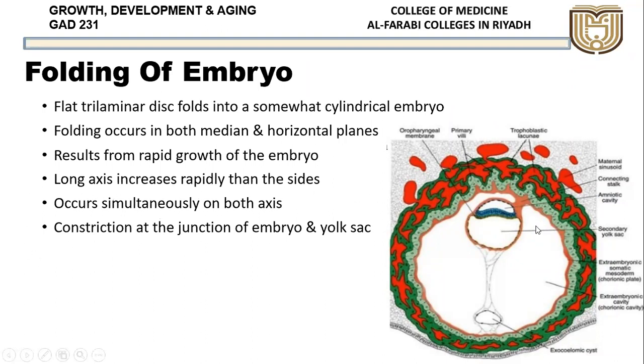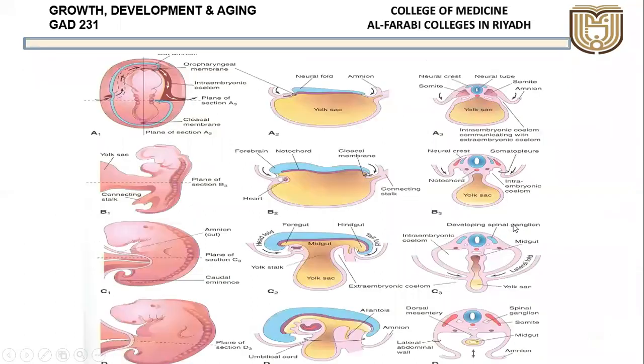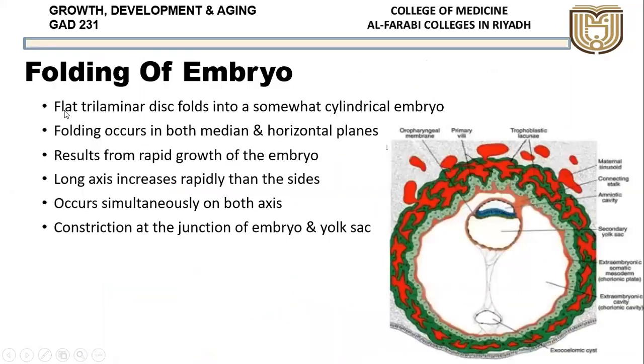The long axis increases more rapidly than the sides. Okay, the long axis, this is the long axis which you are seeing, will increase more rapidly than the sides. So these are the sides on either side. This is a picture shown from there. So this is the long axis and this is the side axis. Growth occurs simultaneously on both the axes, but the long axis will be faster. Constriction at the junction of the embryo and the yolk sac.